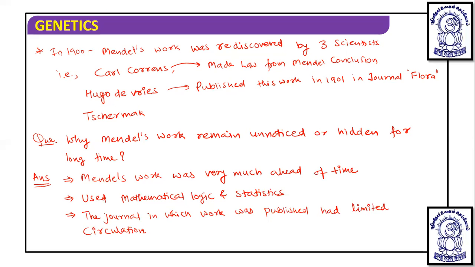Then next thing is he was unable to provide any physical proof of factor.